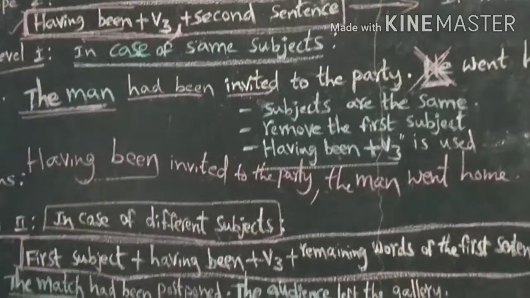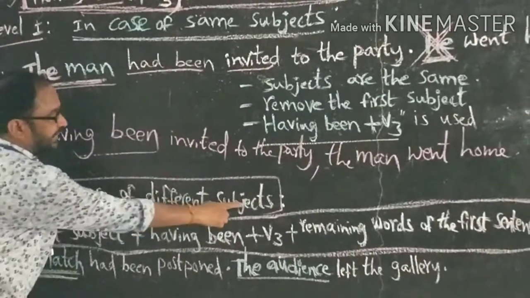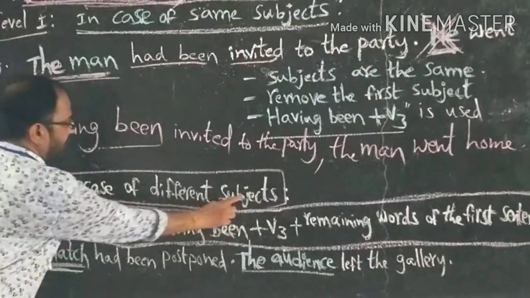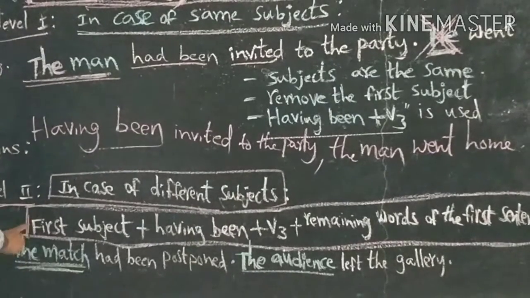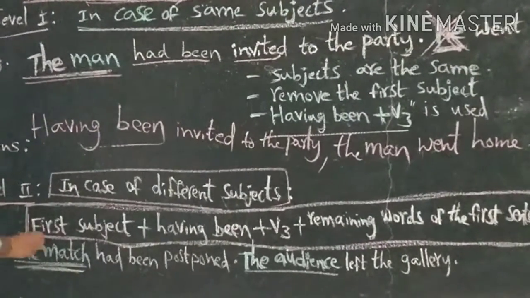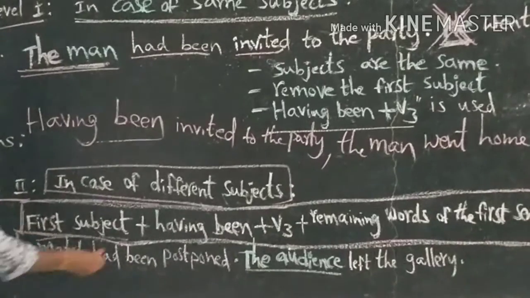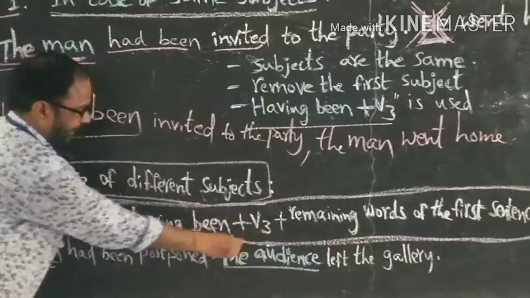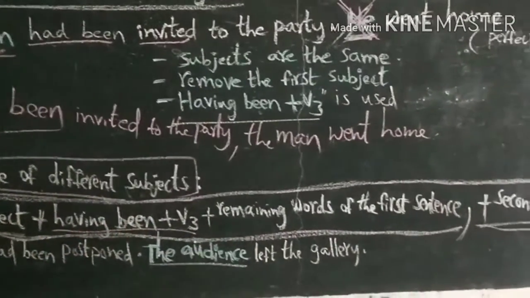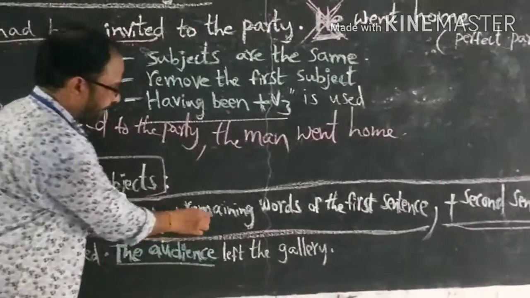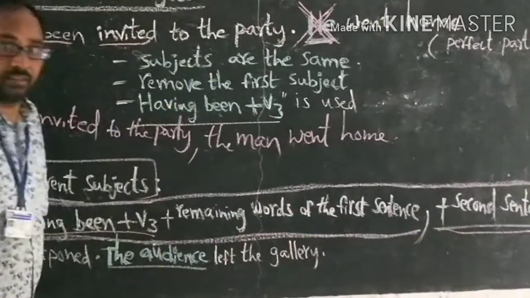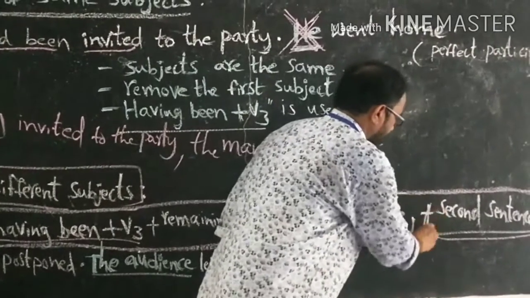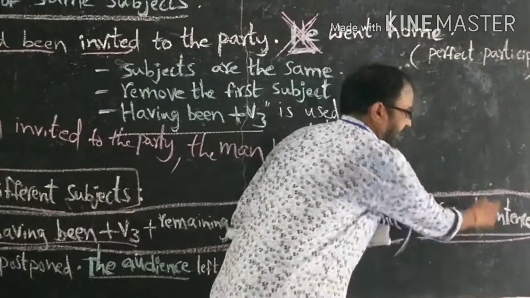In the type 2, in case of different subjects, the formula of level 2: first subject plus having been plus verb 3, plus remaining words of the first sentence, comma, second sentence should be used as it is.